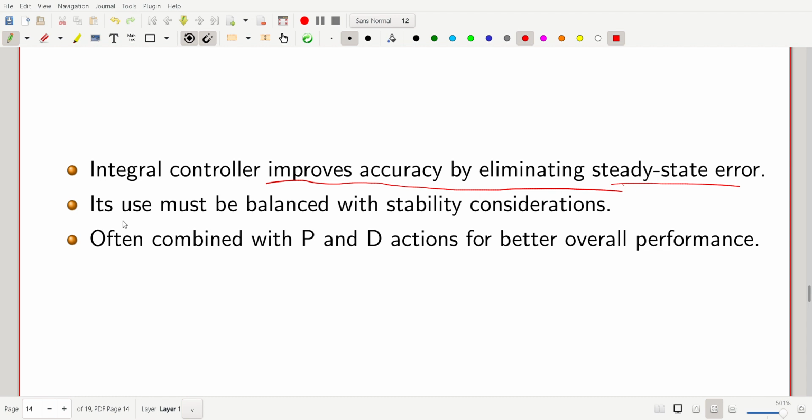Its use must be balanced with stability considerations, and it is often combined with P and D actions for better overall performance. So rather than go for pure integral, we combine P and D so that it can balance, and we maximize overall performance, with error being zero and the system also stable. All right.